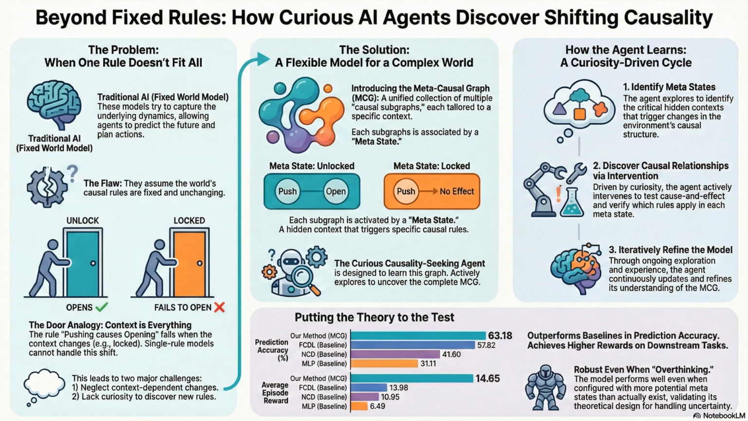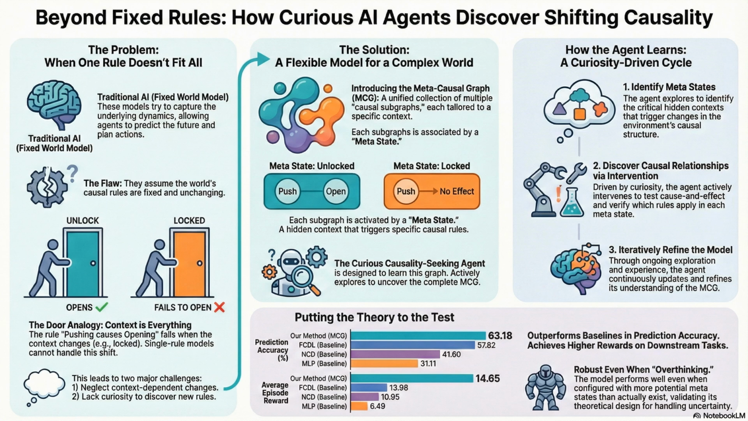It is. The idea is that the real laws of physics might be constant, but from the agent's limited view, the rules look like they're always changing. The whole causal structure seems to be shifting. So if the problem is that the AI is trying to use one rule book for a world that has multiple contexts, I guess the solution is to give it more rule books. In a nutshell, yes, that's the metacausal graph, or MCG. That's the big contribution of this paper.